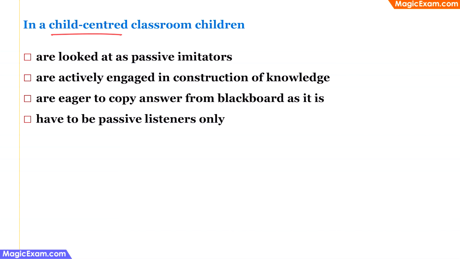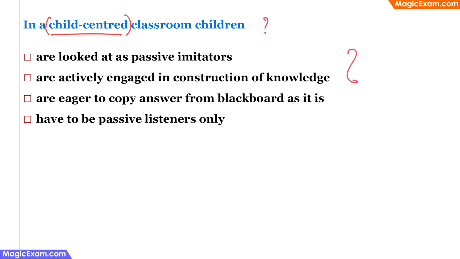In a child-centered classroom, children are which of the following? Now, a child-centered classroom is where children are given the highest importance. It is not teacher-centric, it is not textbook-centric, it is child-centric. And this question can be answered using Vygotsky's socio-constructivist theory, which says that children actively construct knowledge in their minds using the information that they get from various sources, such as social sources or cultural sources.